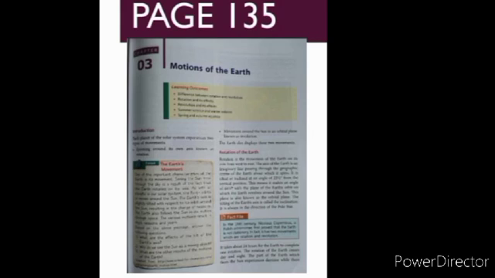So children, we all know that earth is tilted at an angle. You must have seen a globe. If you see in the globe, earth is tilted at a position. The earth is not shown straight in the globe. Likewise, the real earth is also tilted at an angle of 23.5 degree from the vertical position. Vertical means straight position, upright position. This means it makes an angle of 66.5 degree with the plane of the earth's orbit on which the earth revolves around the sun.